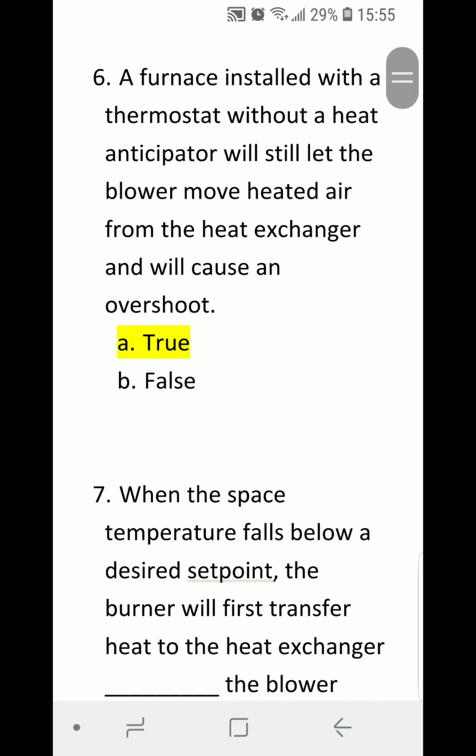Number 6. A furnace installed with a thermostat without a heat anticipator will still let the blower move heated air from the heat exchanger and will cause an overshoot. A, true. B, false. Correct answer is A, true.